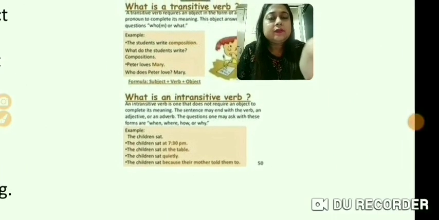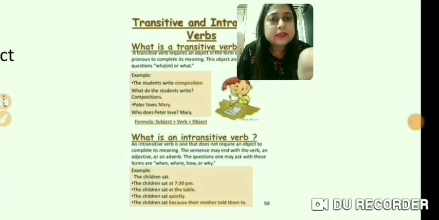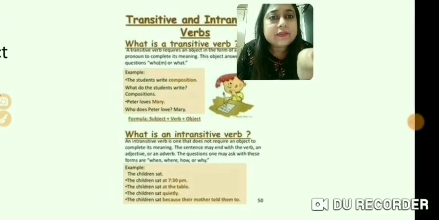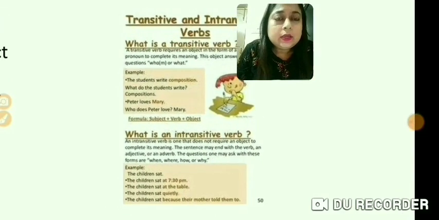Okay, so let us look at some more examples. Suppose number 1 is of transitive verb, the students write composition. So what is the verb over here? Write. Okay, so what do they write? They write composition. Okay, so we need an object. So write is a transitive verb.